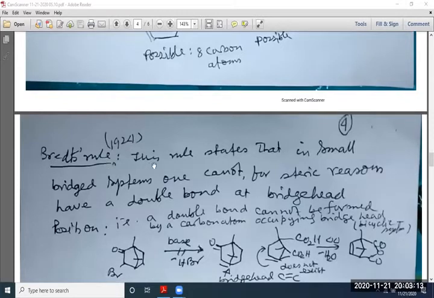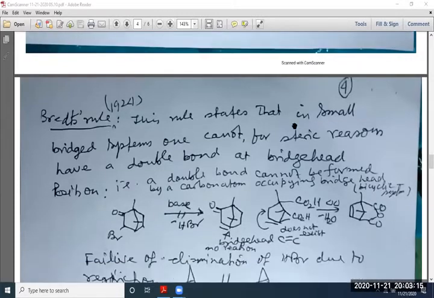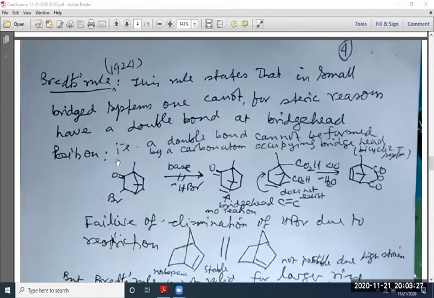In 1924, this rule states that in a small bridge system, one cannot, for a steric reason, have a double bond at the bridgehead position. This is a statement of Bredt's rule. That means a double bond cannot be formed by a carbon occupying the bridgehead, that means a bicyclic system.